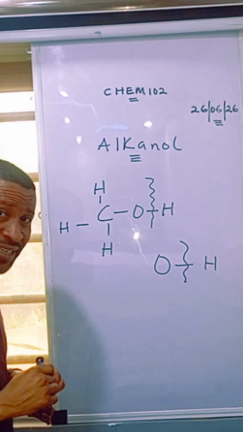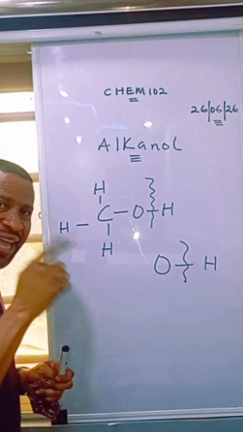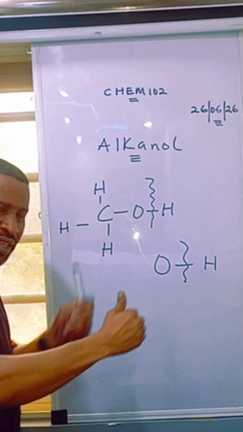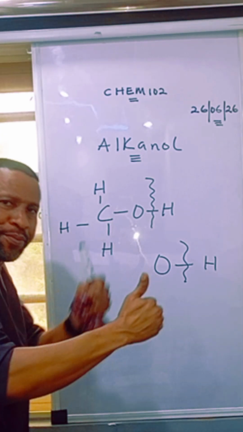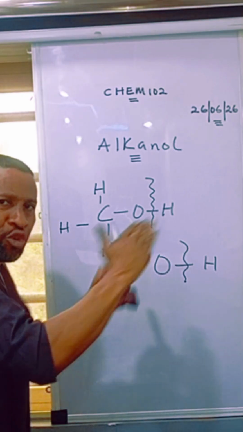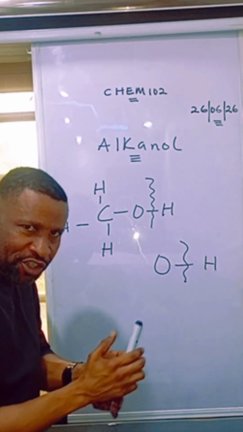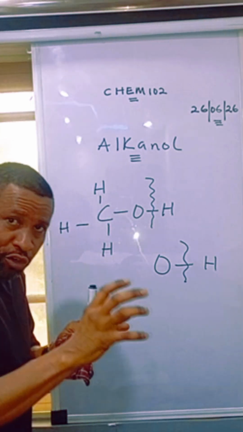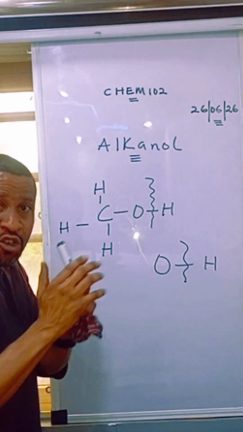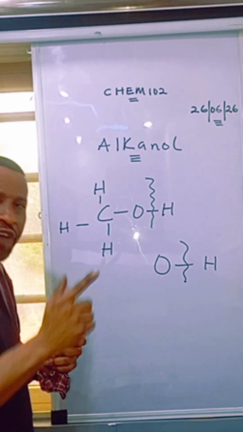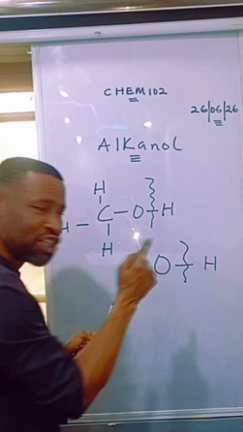Did you hear what I said? Chemical reaction involving an alkanol. I'm talking about the mechanism now. The mechanism means the step-by-step series of events that convert reactants to products. That's the mechanism of the reaction. Now, a chemical reaction that involves an alkanol with hydroxy functional group, OH bonded to carbon, can involve the breaking of the oxygen-hydrogen bond.